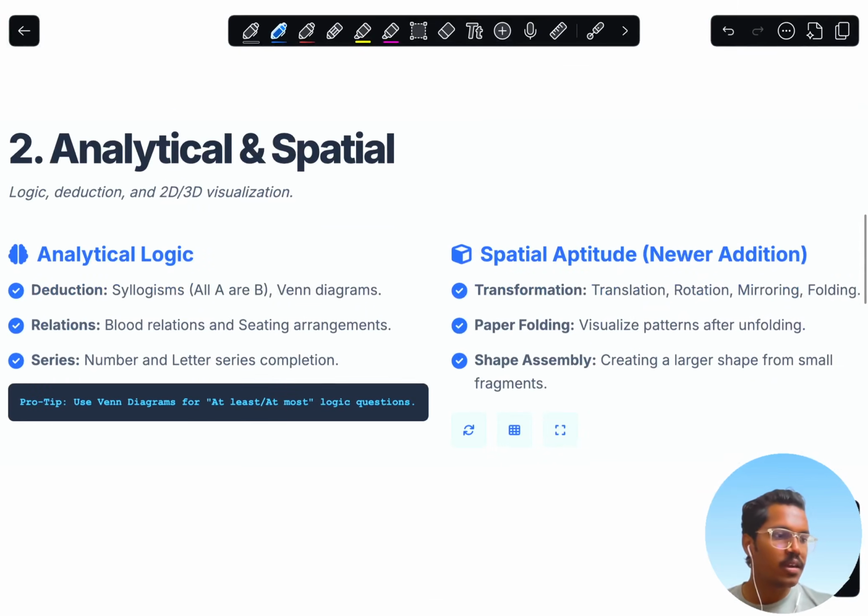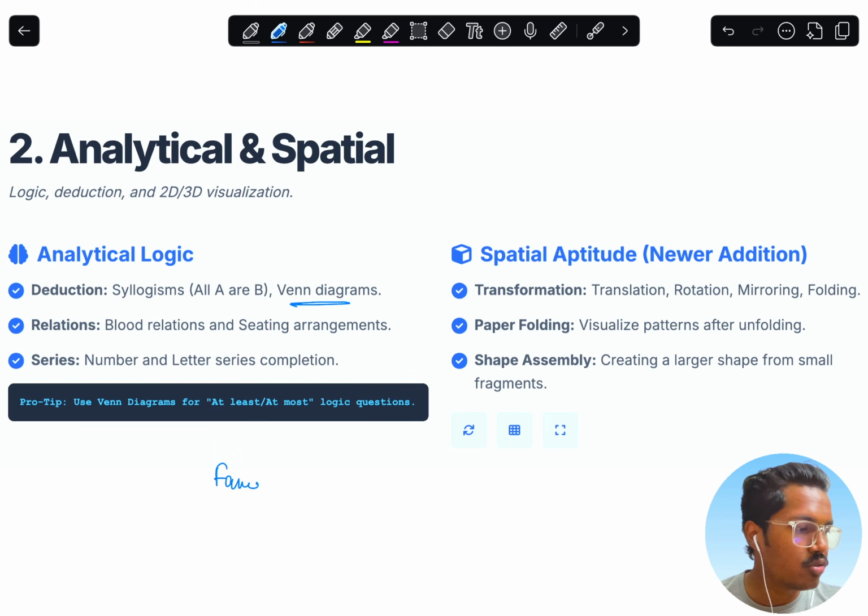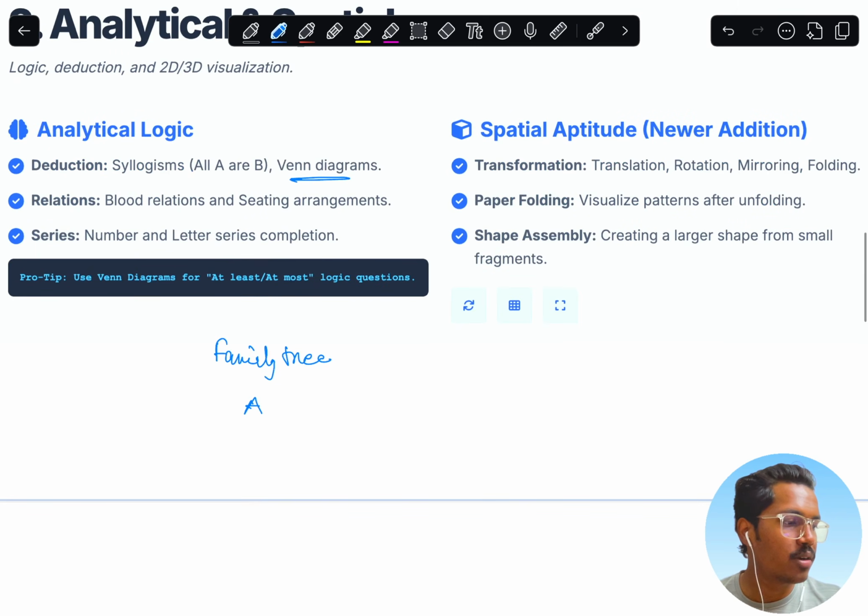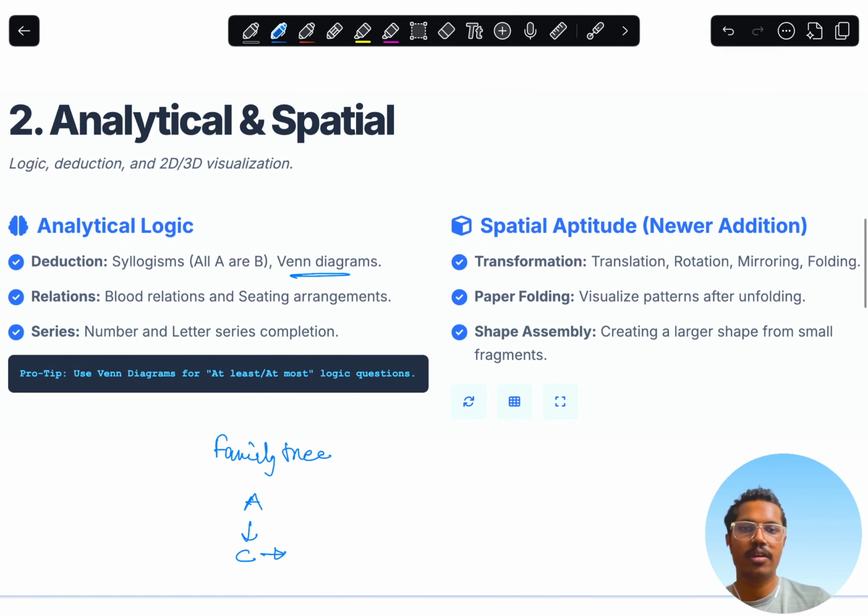And the second part is analytic and spatial aptitude. These are basically Venn diagram questions, which I told you earlier, the relationship questions that we have seen, and the family tree questions. You should know how to make a family tree for questions like A is the mother of B and C is the father of A. These kinds of questions are generally asked in competitive exams and even in the OA papers for placements as well.